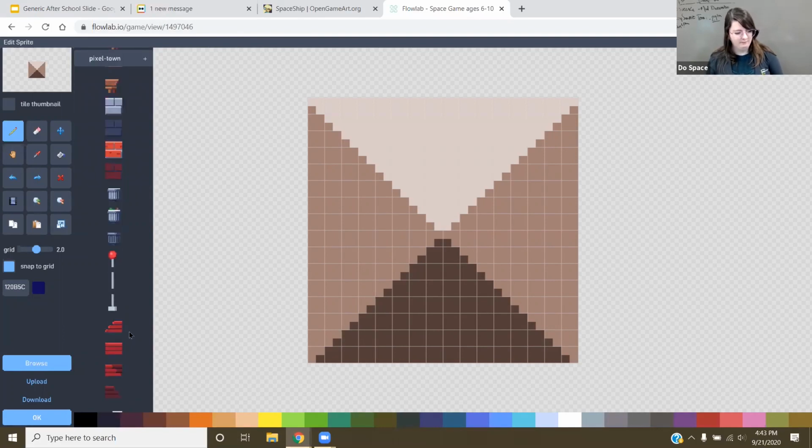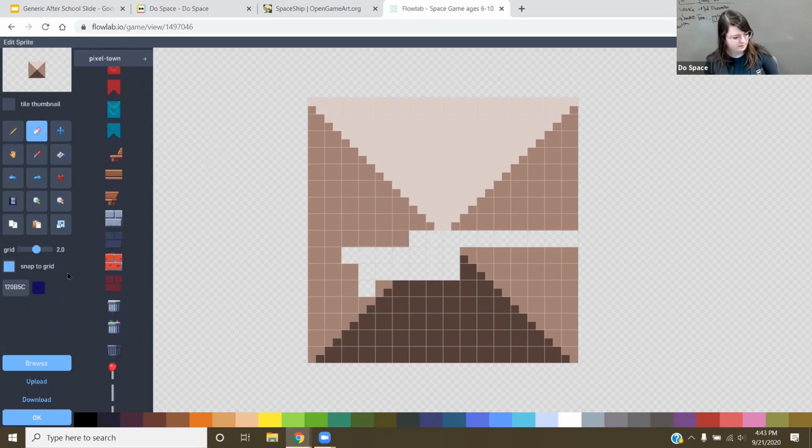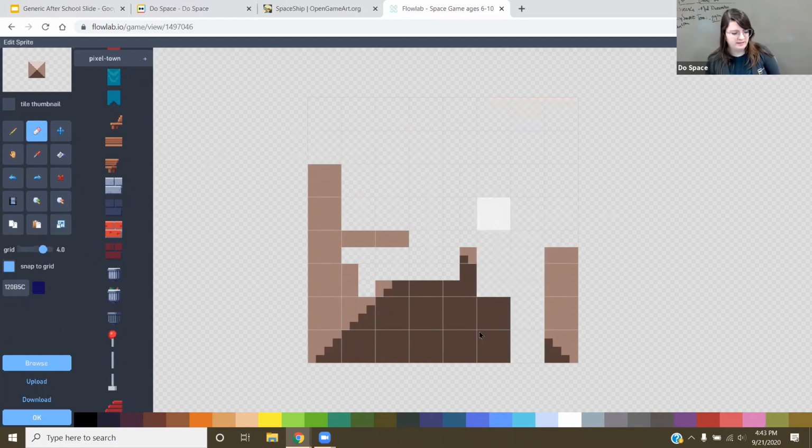So if you're wondering how to include your own art on here, made from another program or art made somewhere else, you could always, like, erase everything in here and then start drawing my own spaceship if I wanted to do that.